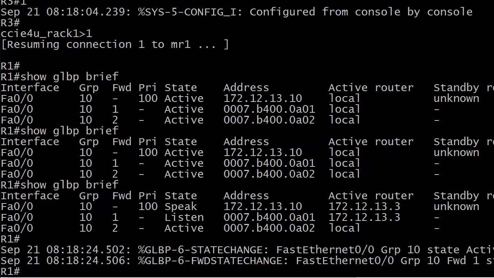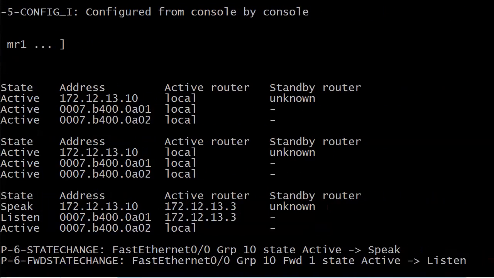And actually, I just paused the video for about 10 or 15 seconds there, then ran show GLBP brief again, and you can see that listen and active had gone back, and router 3 has taken back over in the role of the AVG, and you can see those state change messages that we were getting.